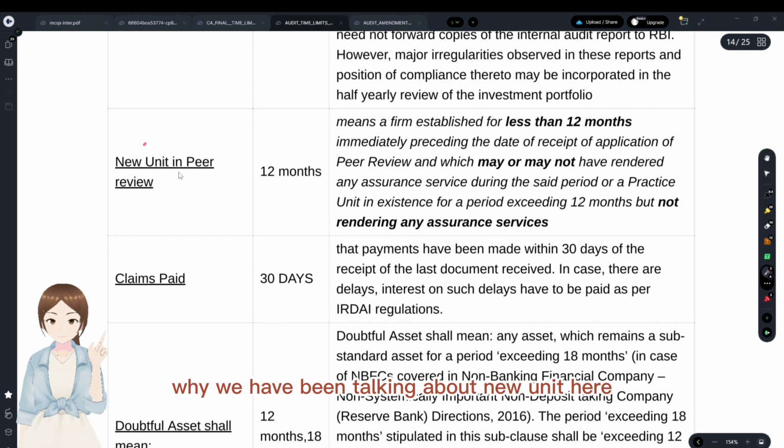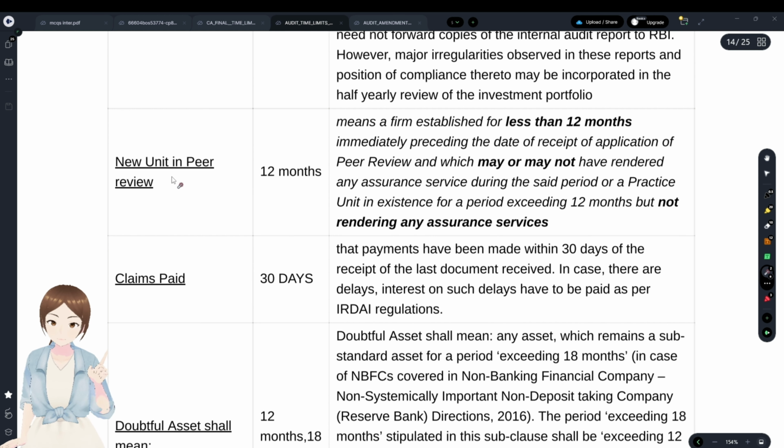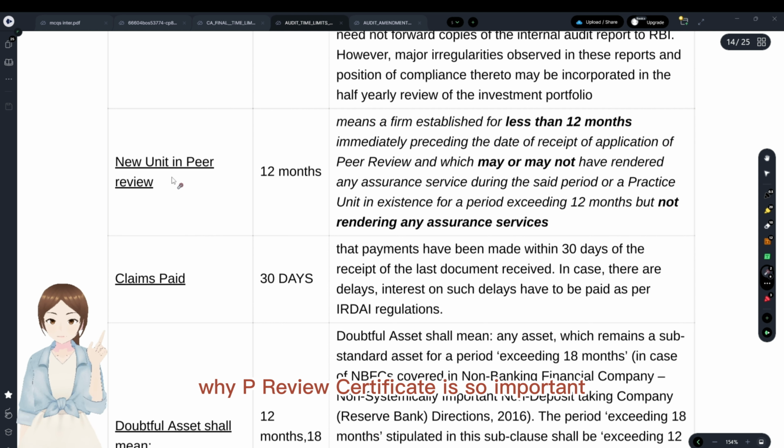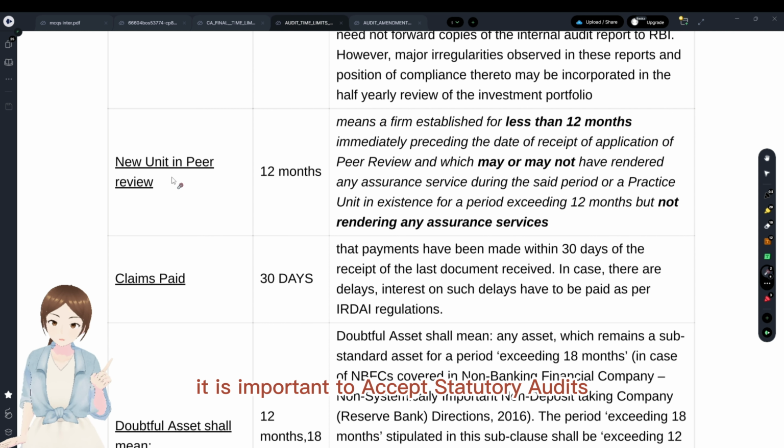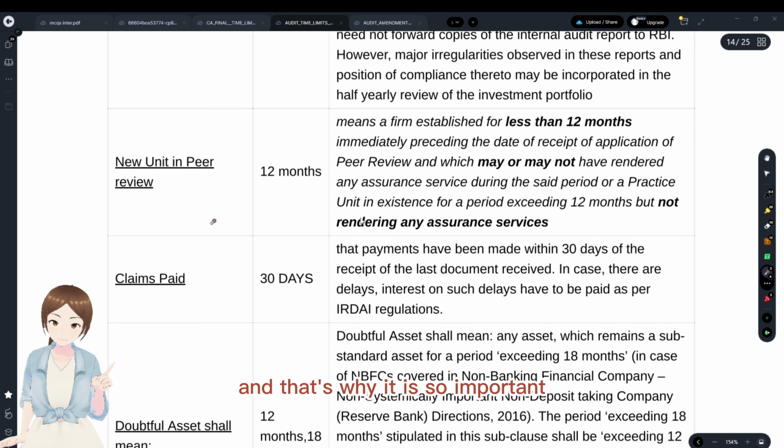Why we have been talking about new unit here is for the peer review certificate. Why is the peer review certificate so important? It is important to accept statutory audits. And that's why it is so important.